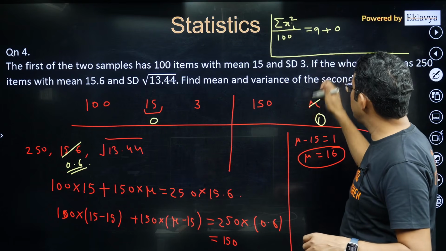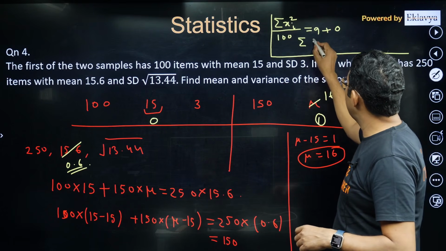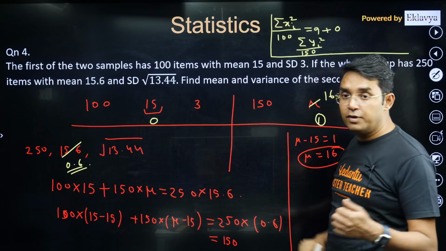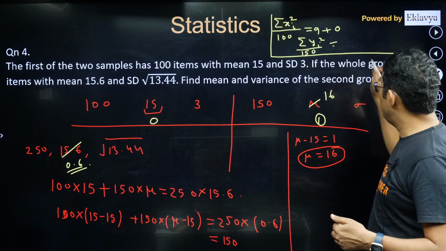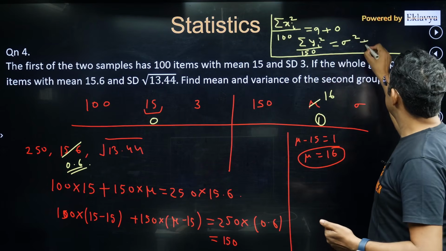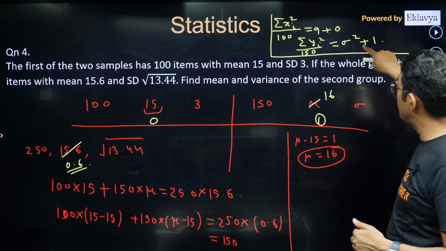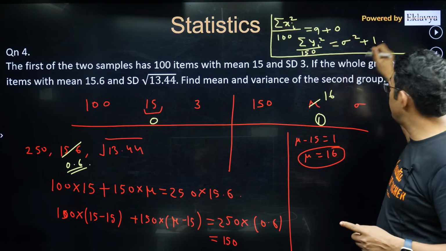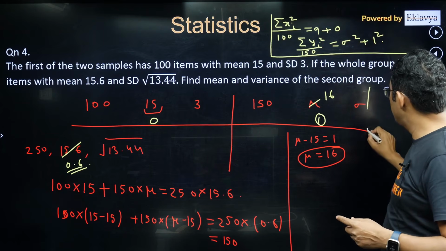Similarly, for the second data set, sigma of yi square, the entries are 150. So this divided by 150 will be equal to sigma square, which we are not aware of, plus just 1 square. I have used that formula only, that variance is equal to average of square minus square of average.